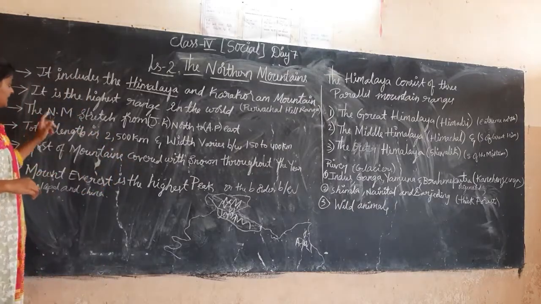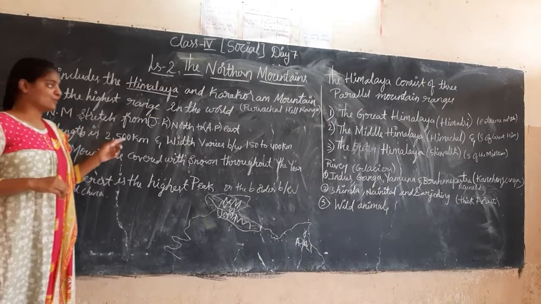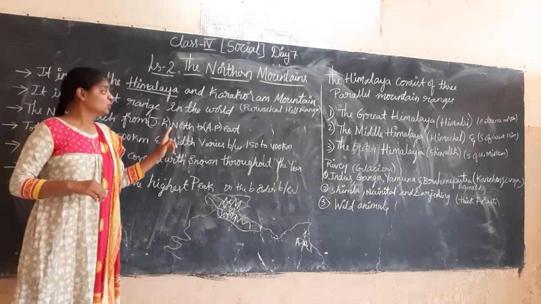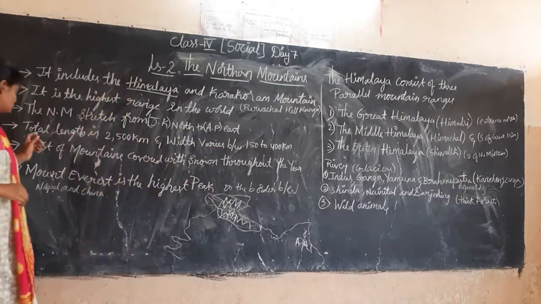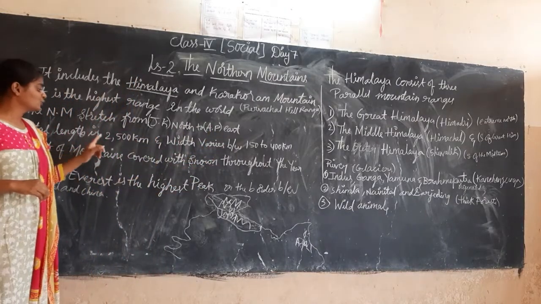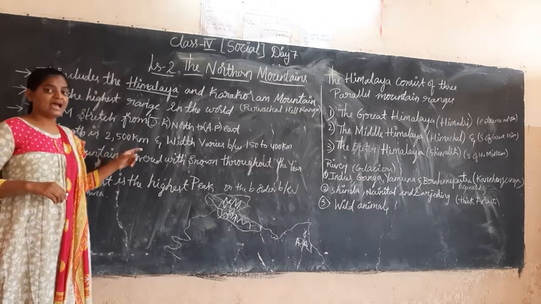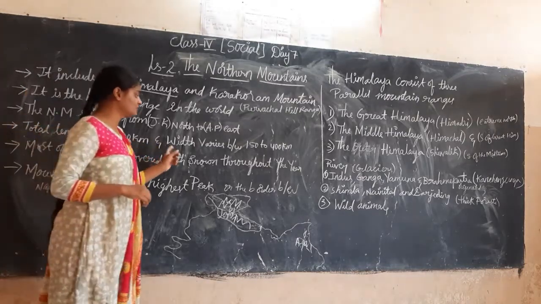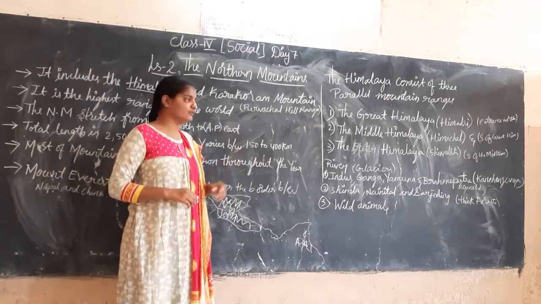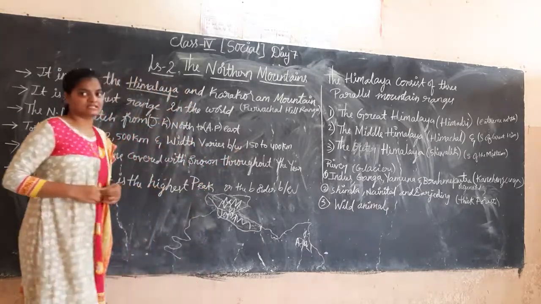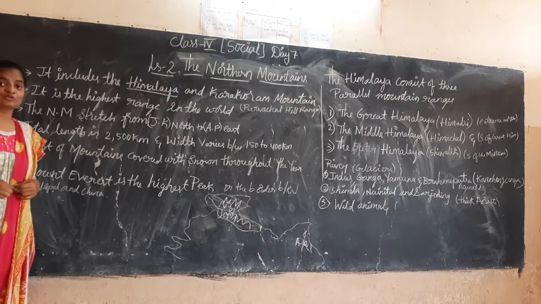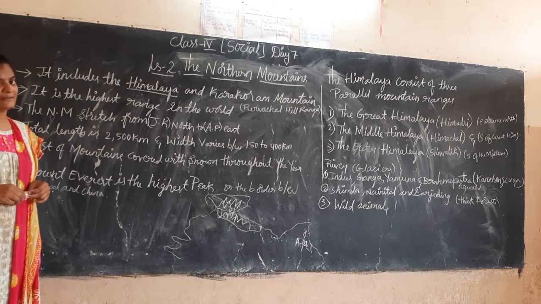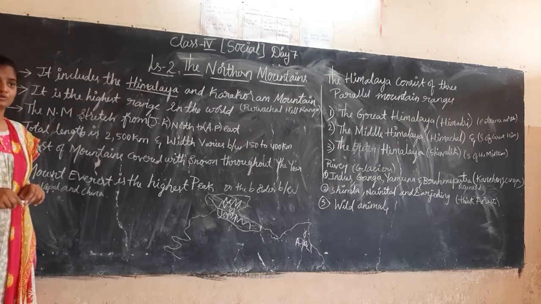Next, the northern mountains stretch from Jammu and Kashmir in the north to Arunachal Pradesh in the east. Total length is 2,500 kilometers and width varies between 150 to 400 kilometers. Mostly the mountains are covered with snow throughout the year.